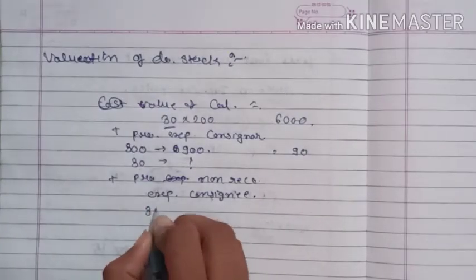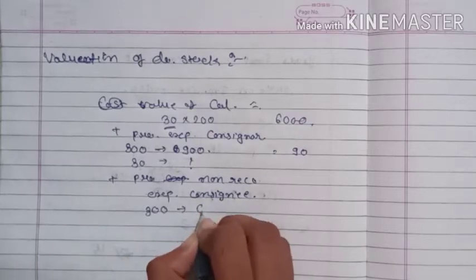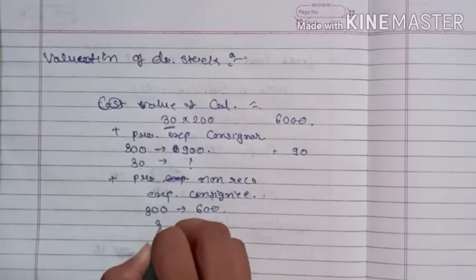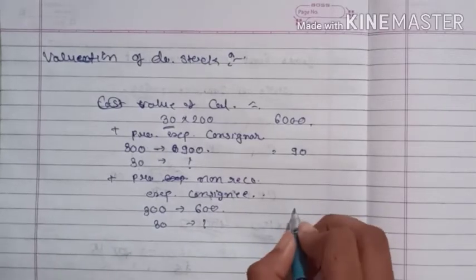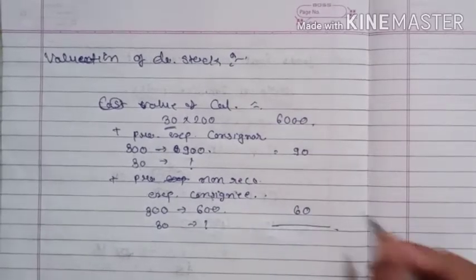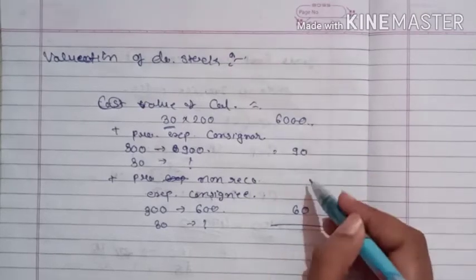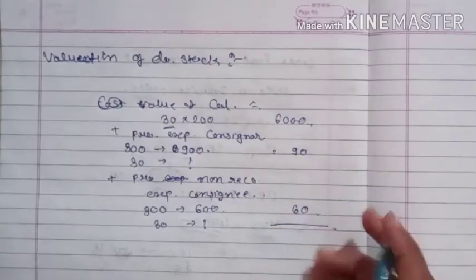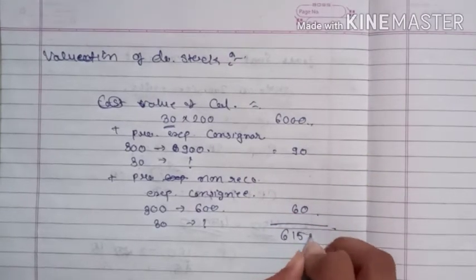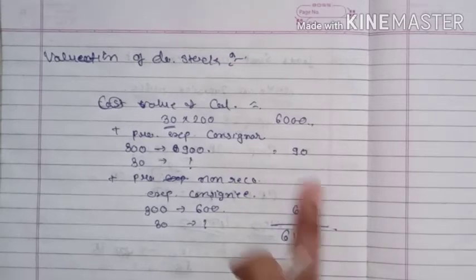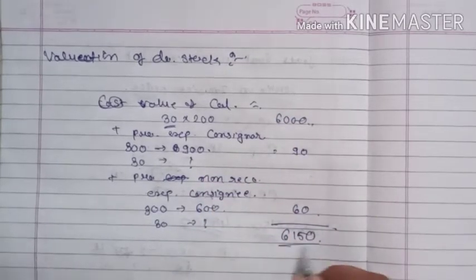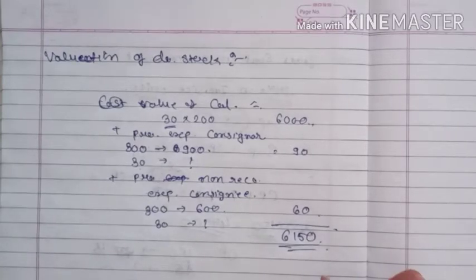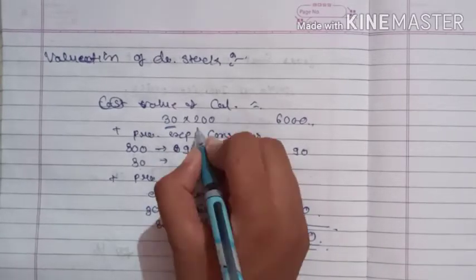300 कैलकुलेटर्स के लिए 600 एक्सपेंस हुआ, तो 30 के लिए कितना होगा? तो it will come 60. Then total of the 6,000 plus 90 plus 60, it will come 6,150. So closing stock valuation is 6,150, but at an invoice price.